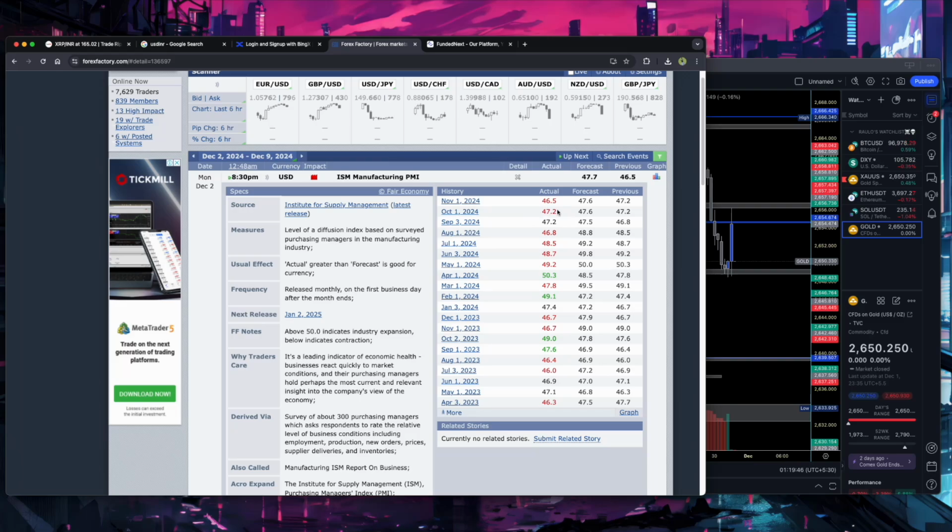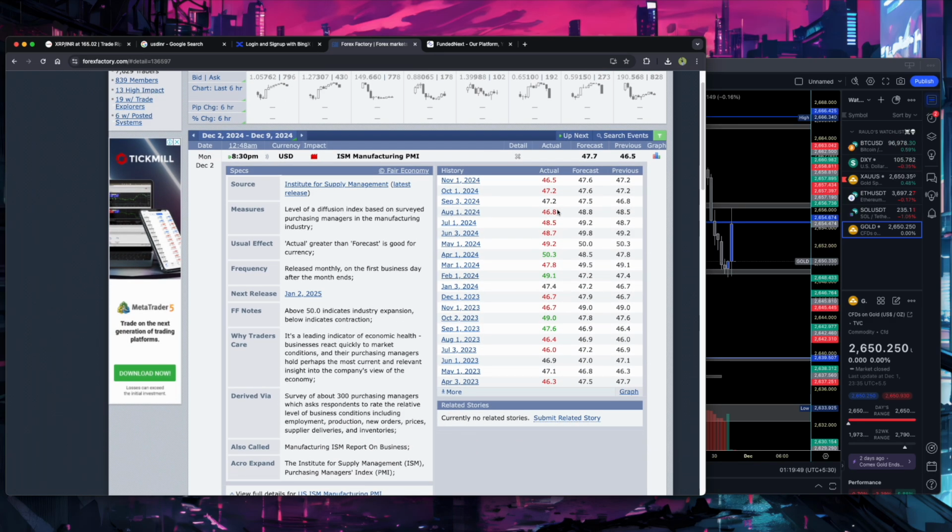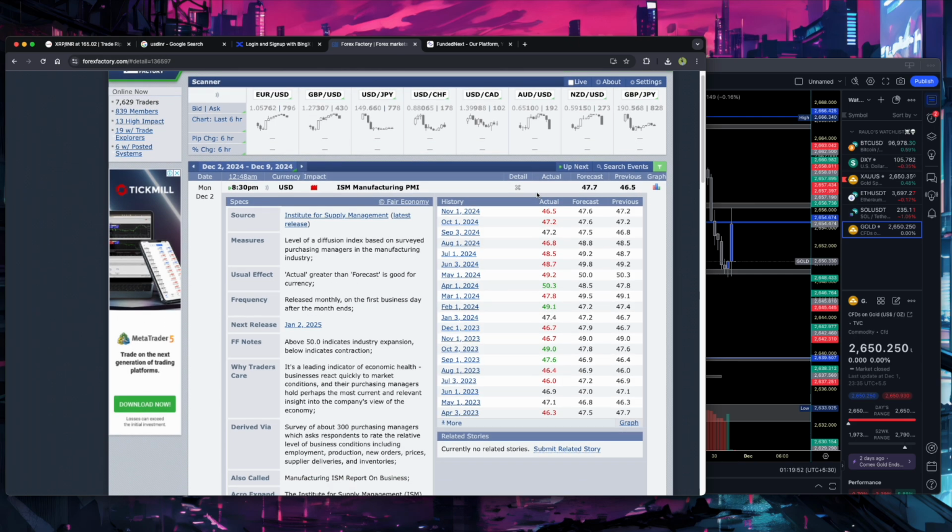According to my analysis and my set of probabilities, the impacted currency of this news is USD, and everybody knows that USD is inversely correlated to gold. If USD is strong, gold is weak; if gold is strong, USD is weak. Actual greater than forecast is good for the currency, so USD will be strong and bullish, and gold will be bearish.